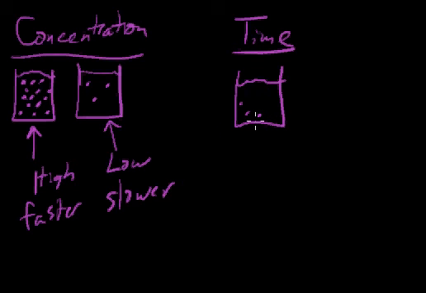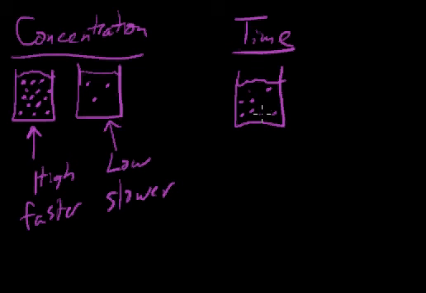So as there becomes less and less reactant in our solution, the reaction is going to slow down. And eventually, if all of the reactant gets used up, the reaction will stop. If we want to get the reaction going again, we would need to add more reactant. So more reactant, put the metal back in, and the reaction will start going again. But again, as the reaction takes place, the reaction is going to slow down because our reactant's getting used up.